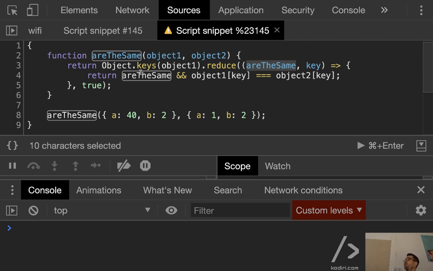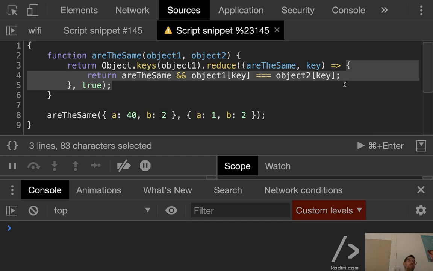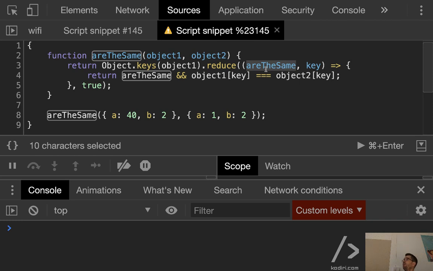It works because here we are shadowing. We are creating a new variable with the same name as that function. But because in this function scope the closest declaration is the variable, we are using the variable instead of the function. That's why it actually works. But I agree with you, Anita, that's controversial.